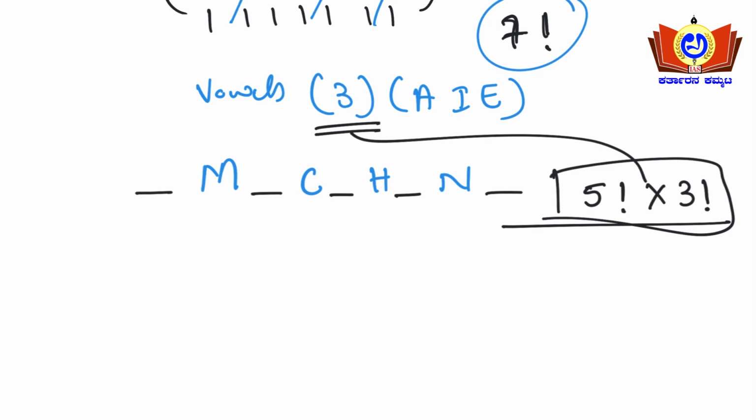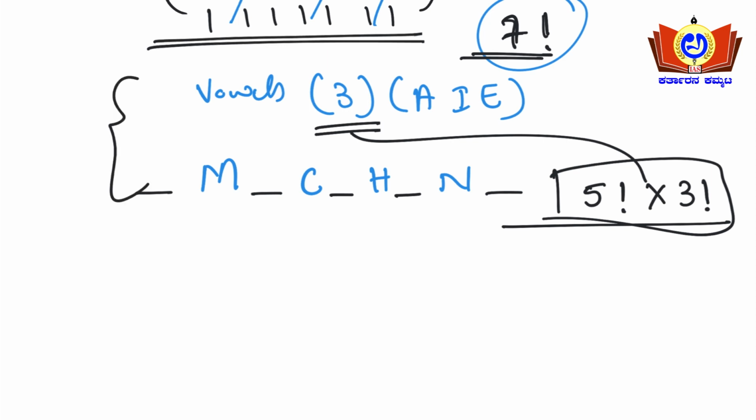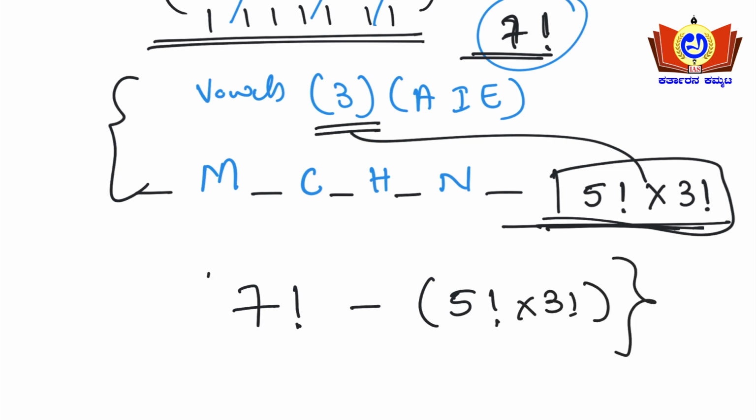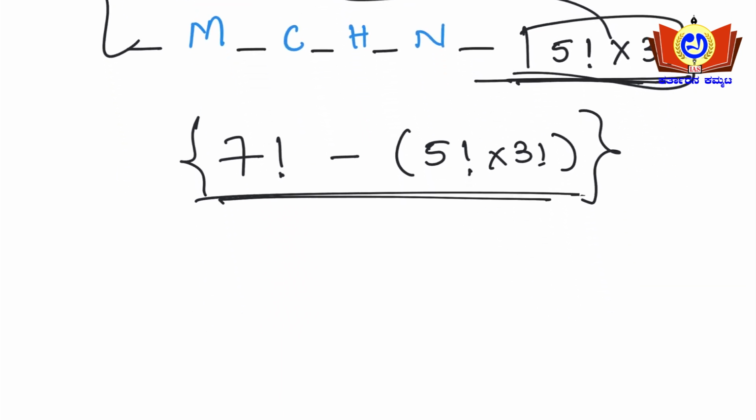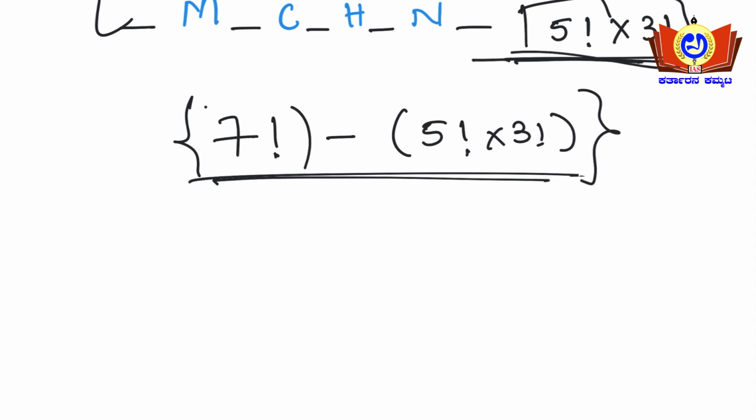Okay, see here friends, what you calculated here is for the word MACHINE. The word can be written in 7 factorial ways in total. In that particular word, if the vowels are grouped together, it can be written in 5 factorial into 3 factorial ways. If you subtract 7 factorial minus 5 factorial into 3 factorial, you will be getting the answer, that is, the vowels never come together. Yes or no? Simple it is.